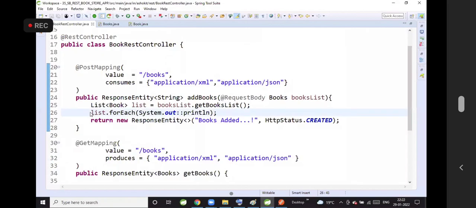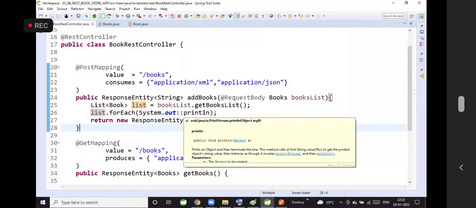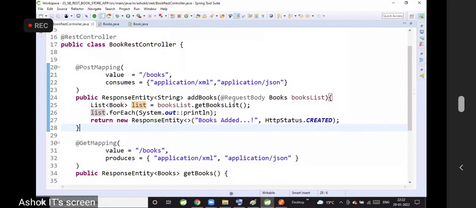The forEach is a Java 8 concept. This method works for simply printing, but when we are implementing some business logic, definitely we use POJO classes for setting the value for each object. Here we are already doing that with POJOs only, right? It is a class. Whenever I call books.getBookList, I get the list of POJOs only.